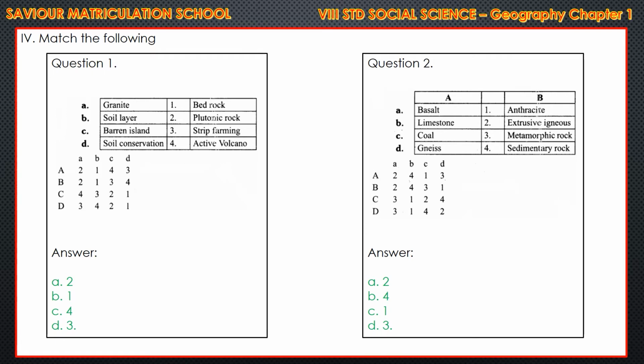And now, match the following. You have 2 questions for that. In question number 1, left hand side you have granite, soil layer, barren island, soil conservation. And another side you have bedrock, plutonic rock, strip farming, active volcano. Here you have to match it with each other. Can you able to follow?